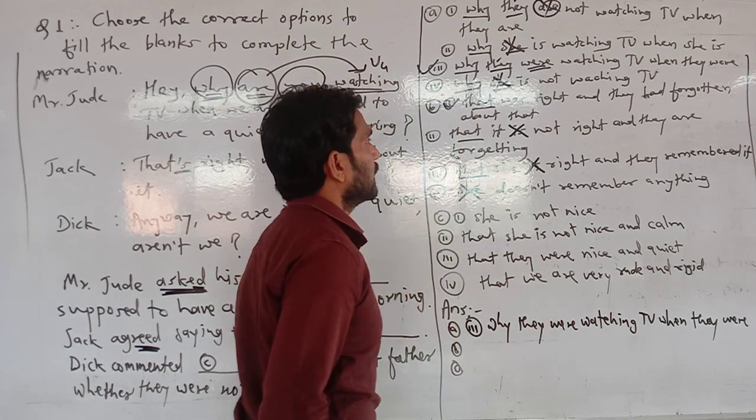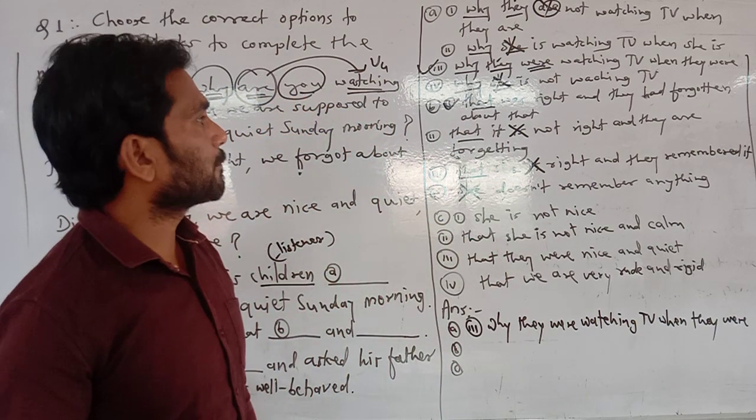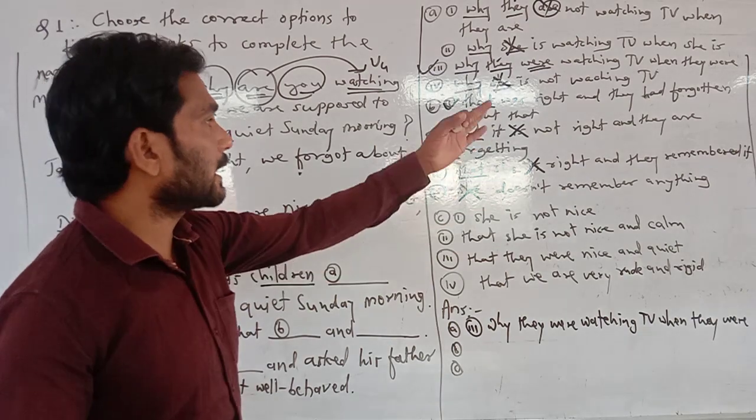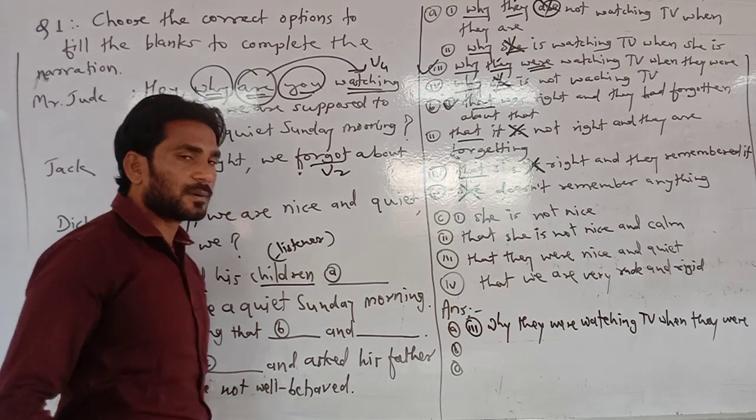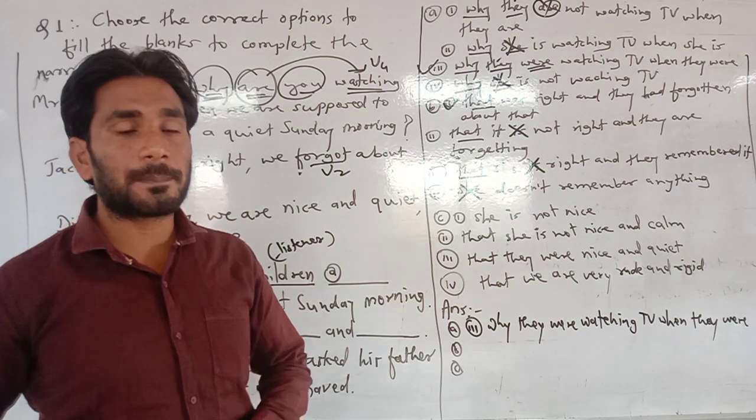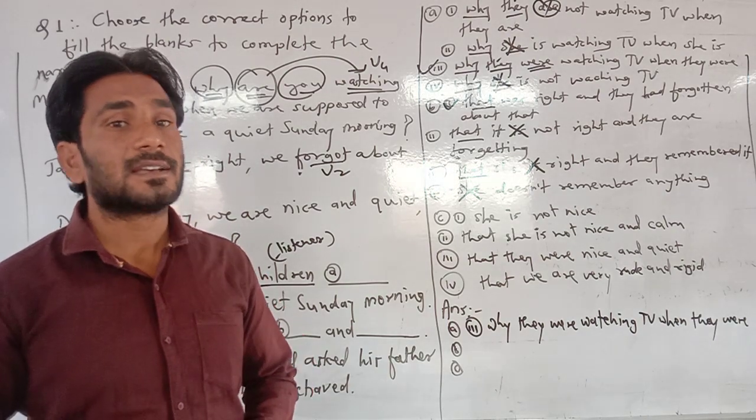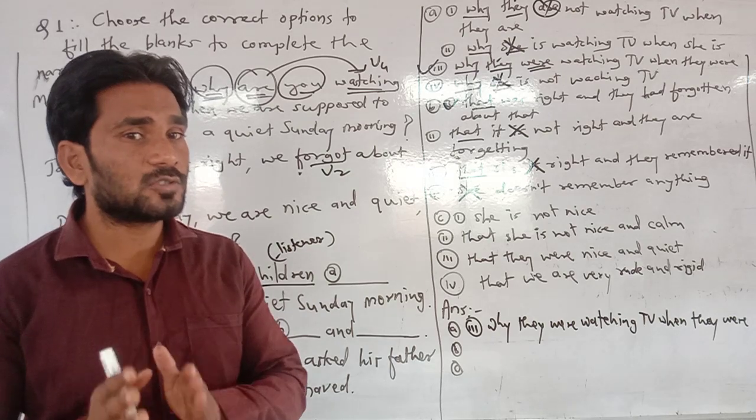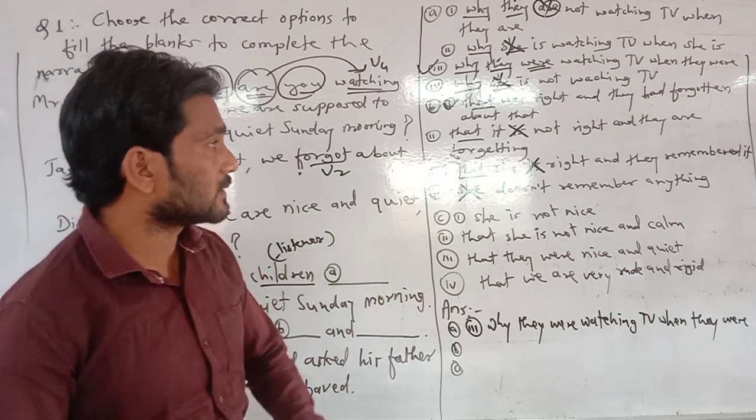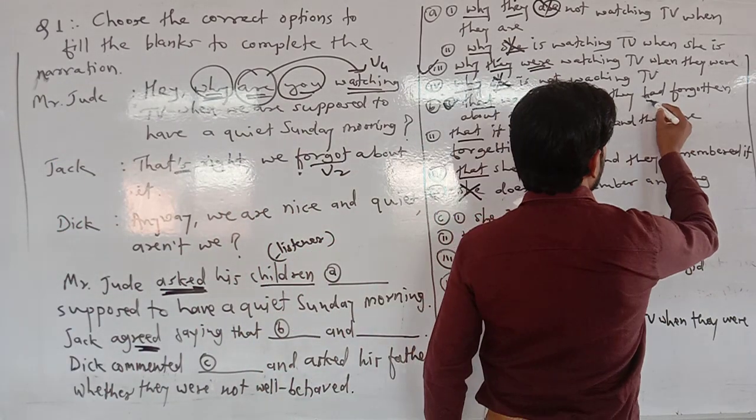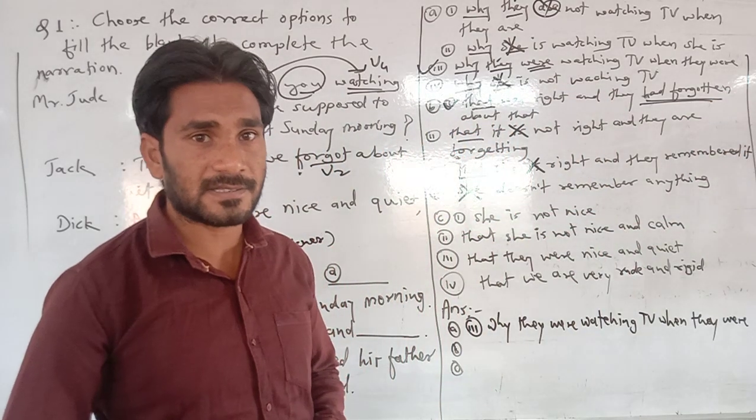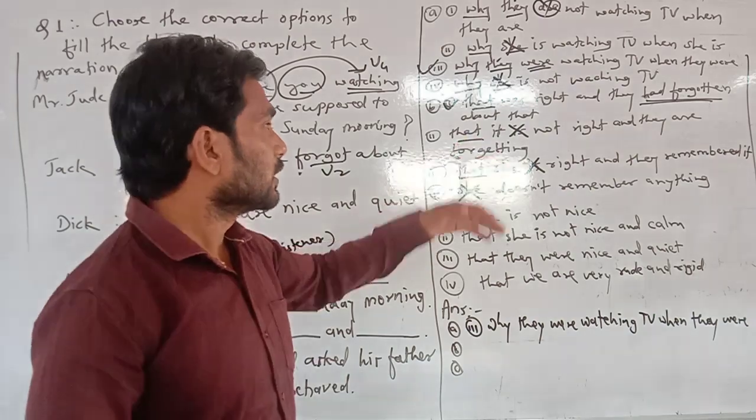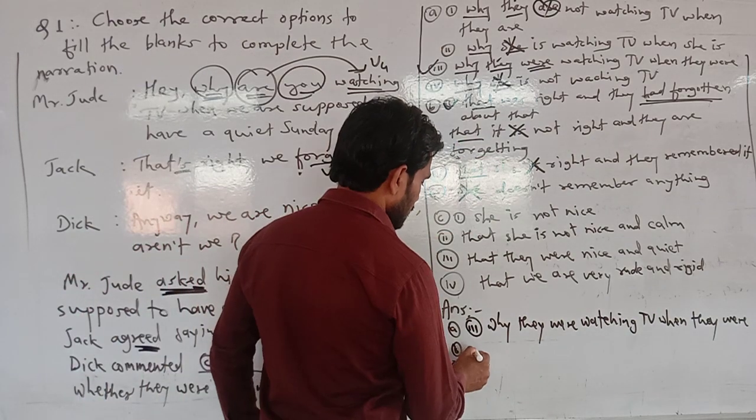So what is the correct answer here then? This first one: that was right, and they had forgotten about it. Look at there again. Here, V2 is given there. Simple present changes into simple past tense, and as you know, simple past tense changes into past perfect tense. So according to that, it is again correct. Had forgotten, past perfect tense. So the first option is correct.